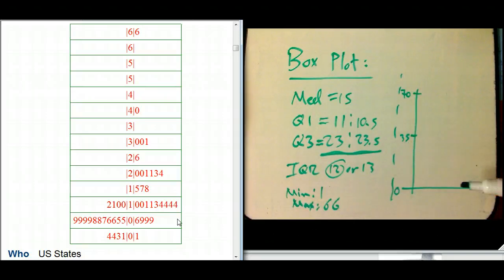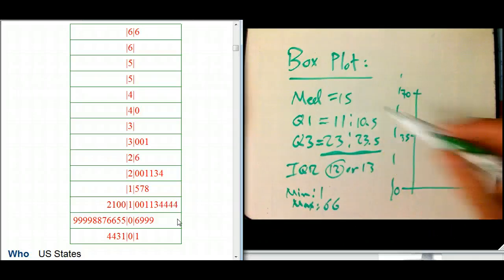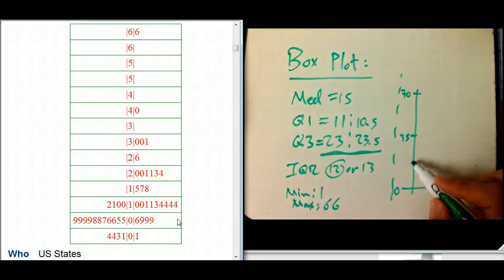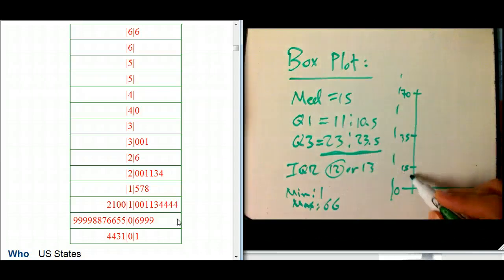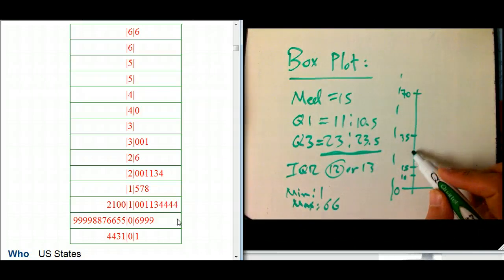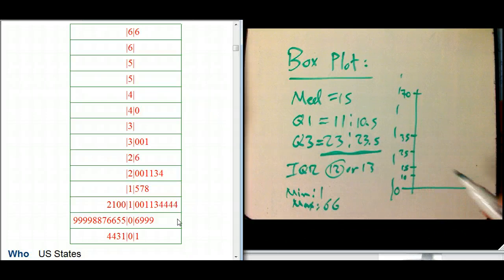Okay, and so we can draw the box. So let's see, this 15 is going to be about there, and 11 and 23, so about 10, 25. I'm doing it very vaguely. We probably want to do graph paper, but I just want to give you the idea. So 11 to 23 is the box, median at 15.